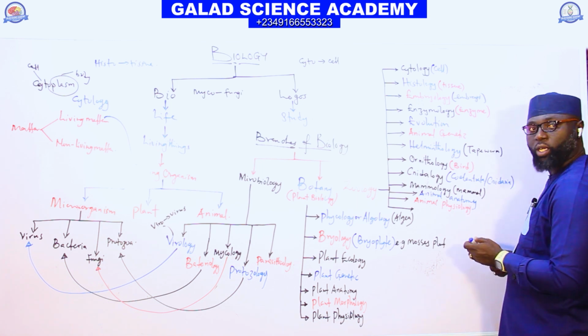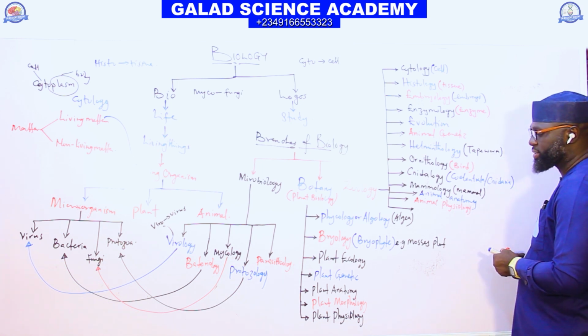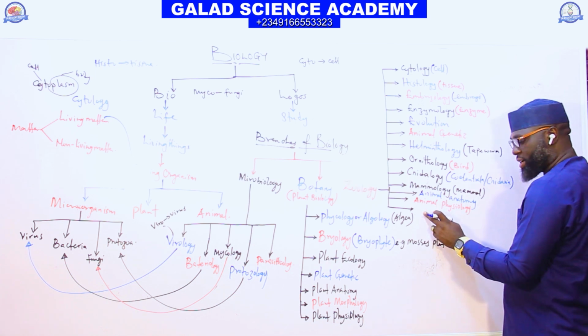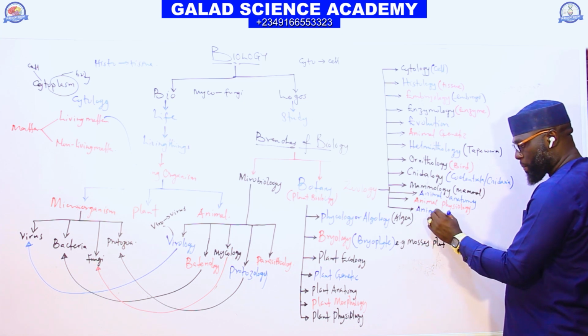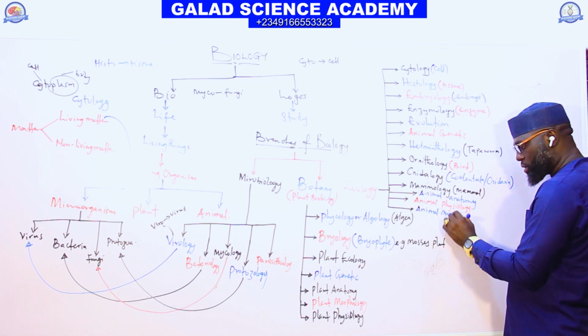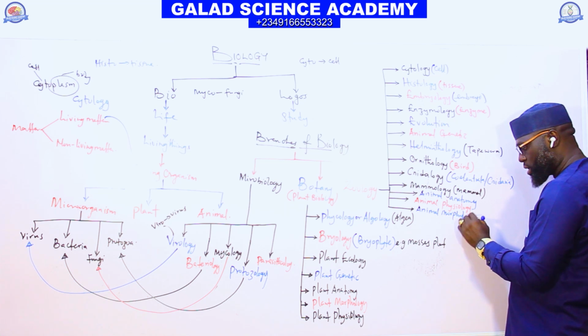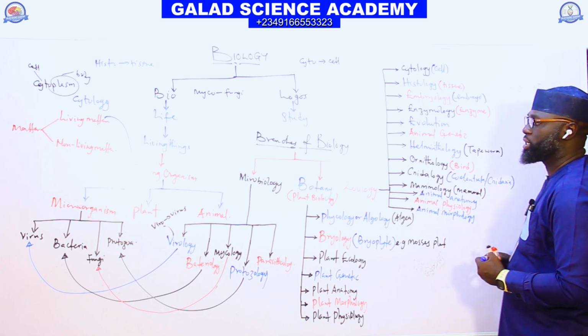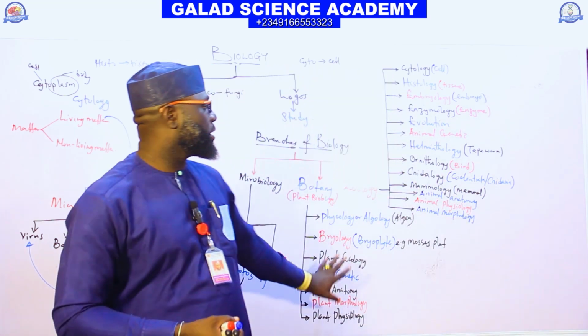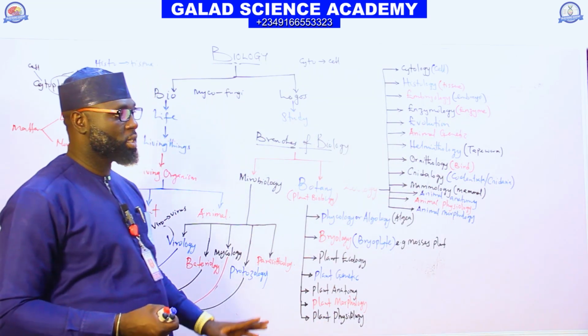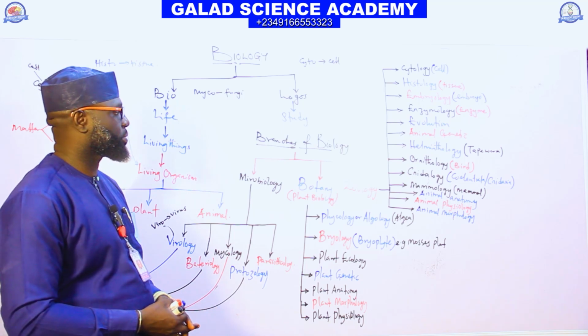And the last one, what do we have? We have animal morphology. So these are the branches of biology.